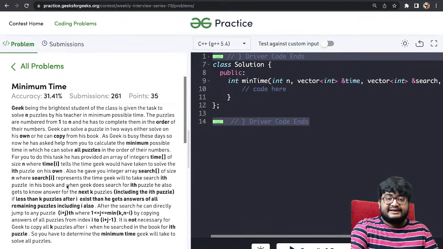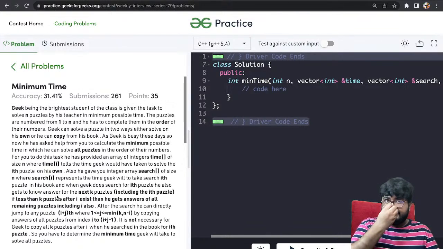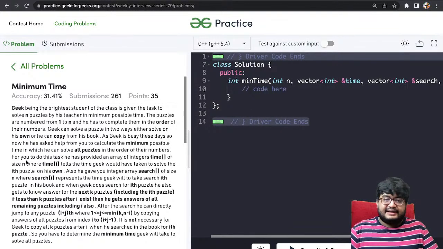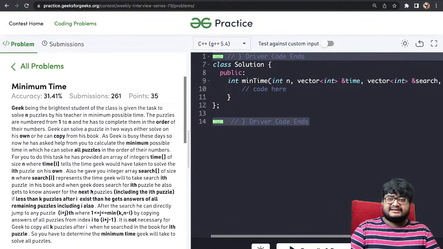But there is a catch here: if he searches for the puzzle i, then he will also know the answer for the next k puzzles. So, when he reaches the ith puzzle, he has two choices: either he solves it himself or he can search for it. But when he searches for the ith puzzle, he also knows the answer for the next k puzzles, right?